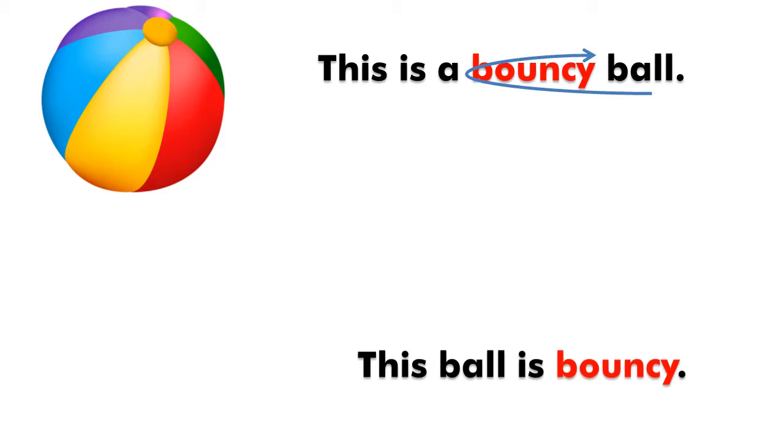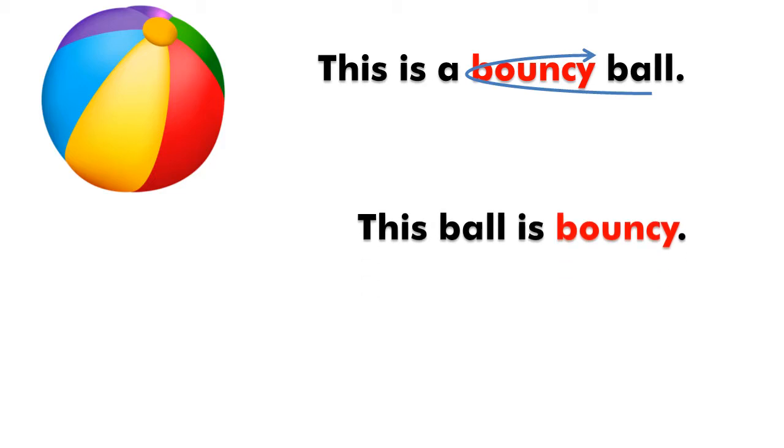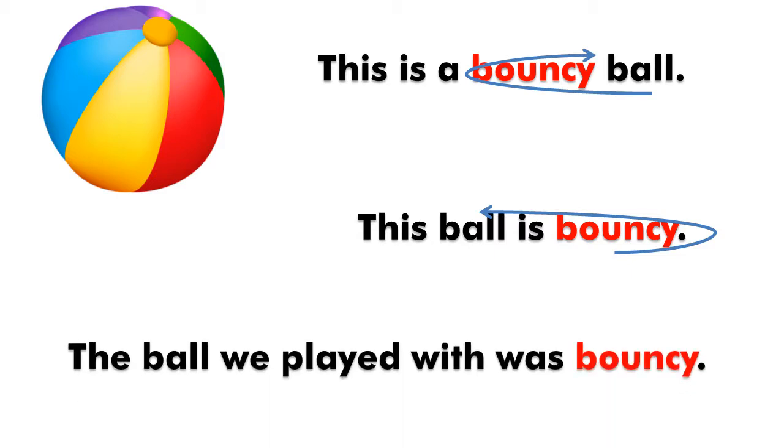But what if I say that this ball is bouncy? Now I don't have anything in front of the word ball in this sentence, but the word bouncy still describes the ball, although it's not directly in front of it. I can also say the ball we played with was bouncy. Again, I am describing the ball without having to put the adjective directly in front of the noun.